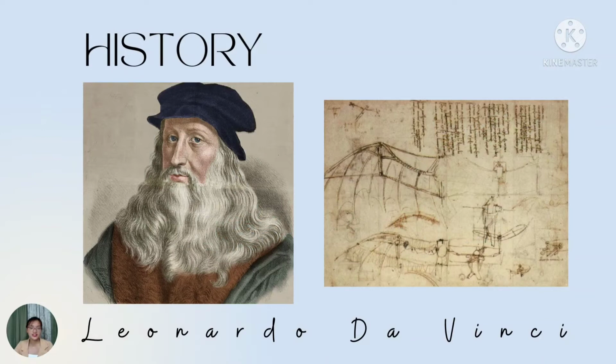So we have here Leonardo da Vinci. We all know that Leonardo da Vinci is one of the famous painter, philosopher, mathematician, and more. And isa sa mga famous invention ni Leonardo sa aviation ay yung kanyang flying machine which is yung ornithopter. Ideally, it displays his powers of observation and imagination as well as his enthusiasm for the potential of flight.